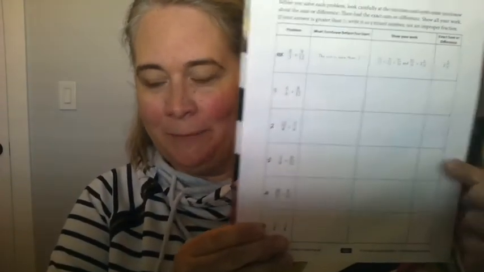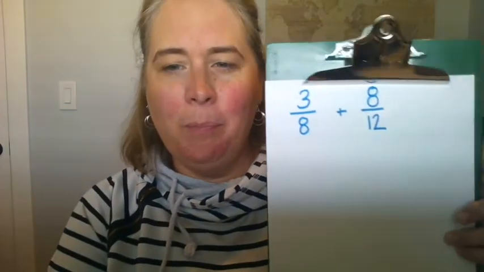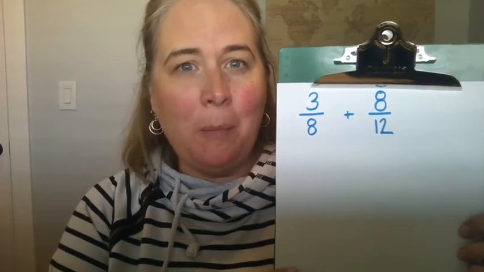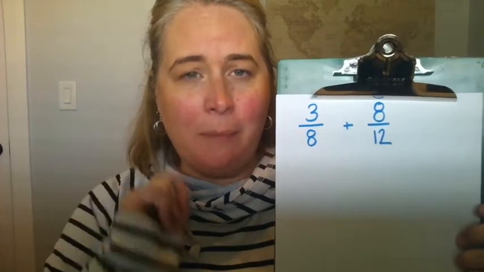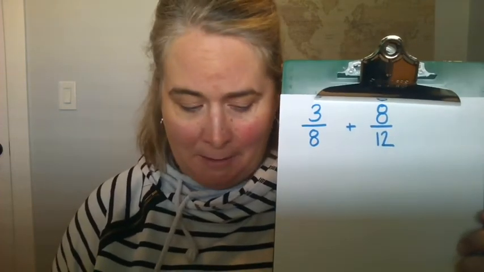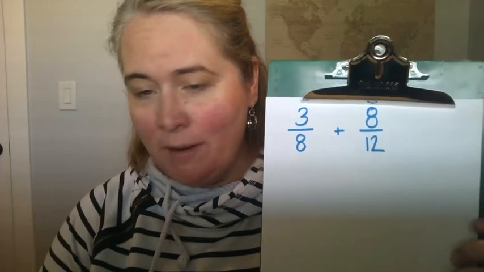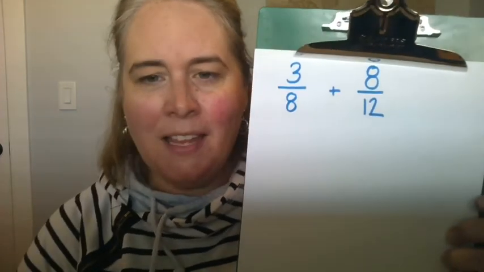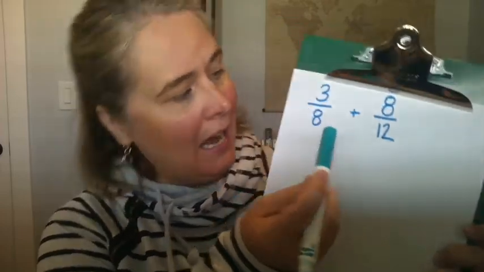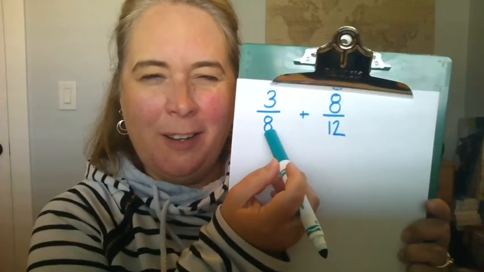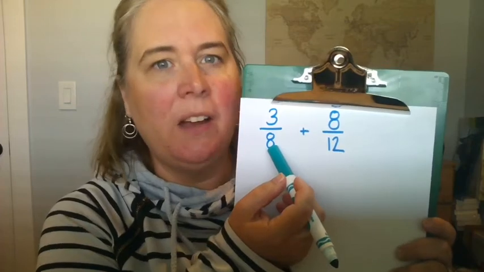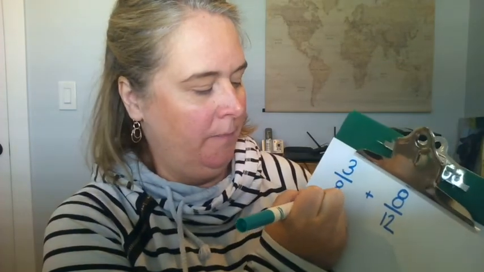We're actually going to be going over number 3 that's on your paper. Number 3's problem is 3/8 plus 8/12. Remember, back to our success criteria, your first step is to estimate. When I am estimating that, I'm going to think about these numbers. And if I think about the fraction 3/8, if we were having a class, I think lots of you would say, oh, I know 4/8 is equal to 1/2.